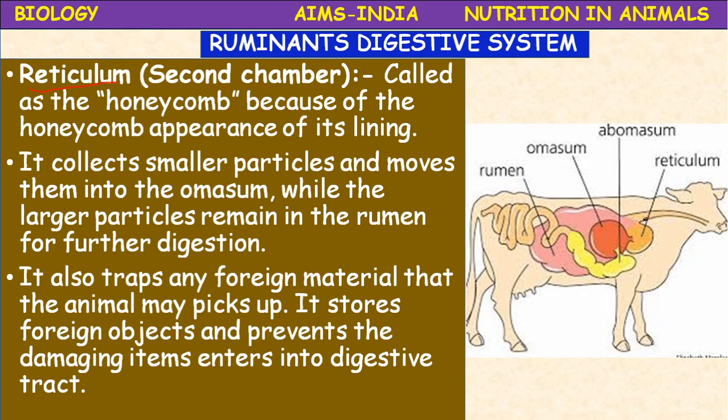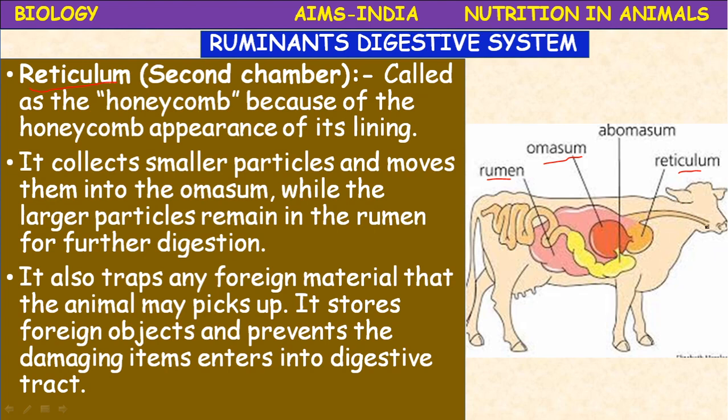So here once again, the rumen is the largest chamber, the second chamber is the reticulum, then the omasum. The food first enters into the rumen, where it mixes with the bacteria and other flagellate protozoans.